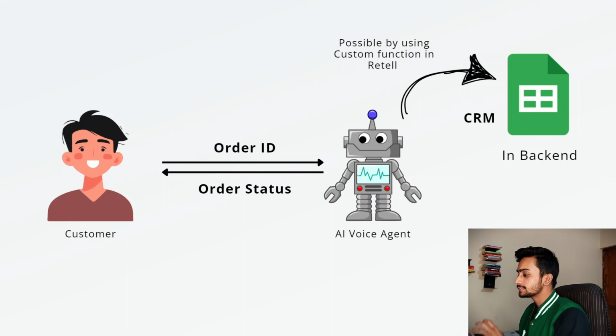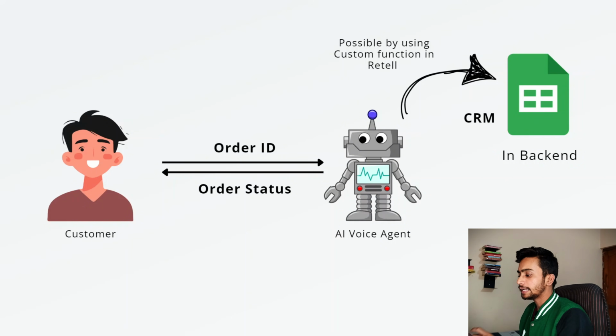this simple diagram where you can see the customer talking to the AI voice agent. The customer wants to know the order status of the product he has purchased. For that, the AI voice agent asks the customer for the order ID. The customer gives the order ID.